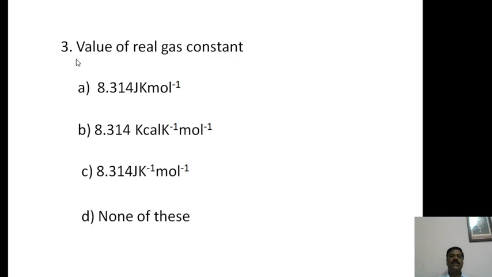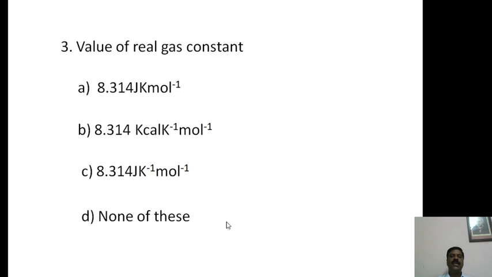Then third one is the value of the real gas constant. What is the value of the gas constant? Four options will be there. One is 8.314 joules Kelvin per mole. Then B option is 8.314 kilocalorie per Kelvin per mole. Then C option is 8.314 joules per Kelvin per mole.